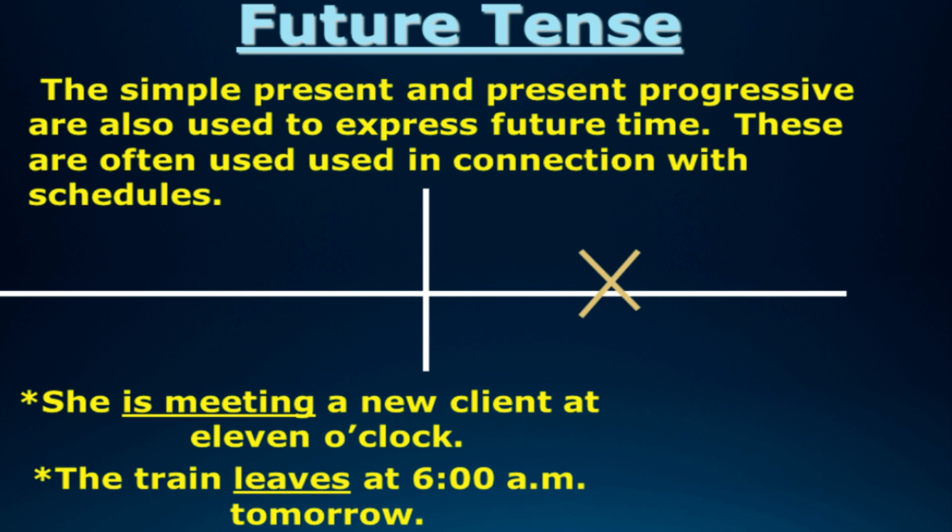So the example you can see, she is meeting a new client at 11 o'clock. Is meeting means is planning to meet, and it is often used in connection with some schedule. The train leaves at 6 am tomorrow means the scheduled time is also given there, but that is also there in the future. So this will be denoted as future tense. Seeing the timeline also, you can make out that the activity will be taking place in the future.